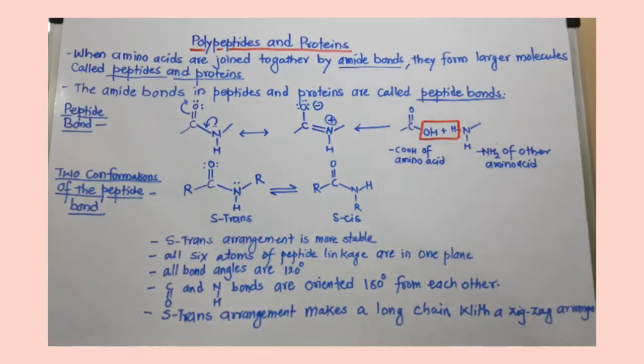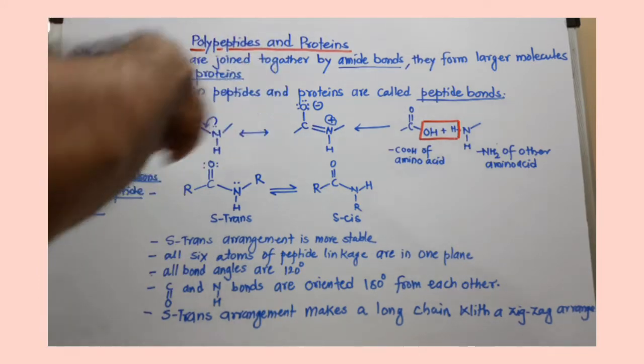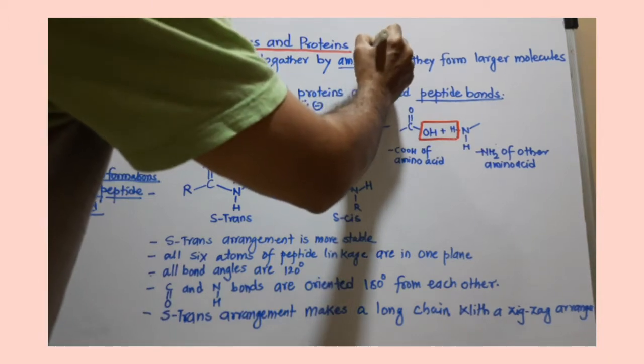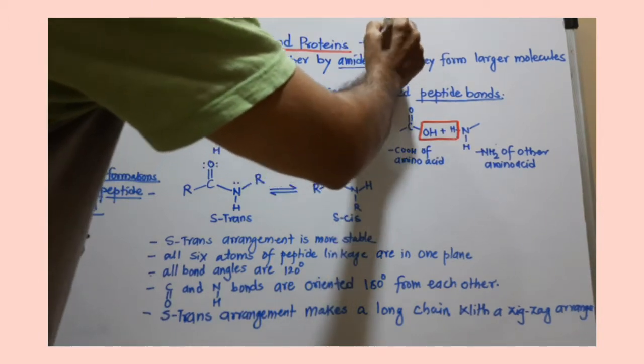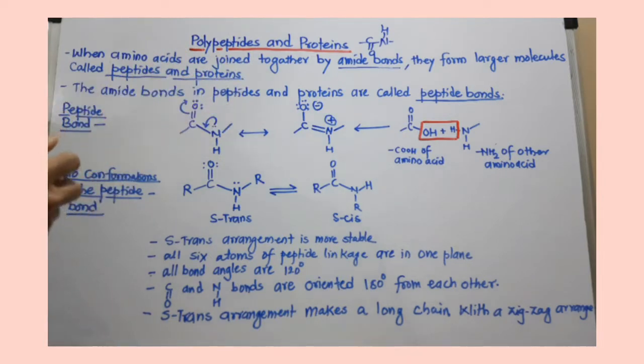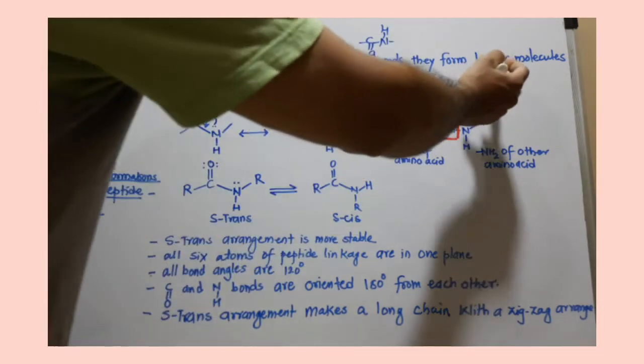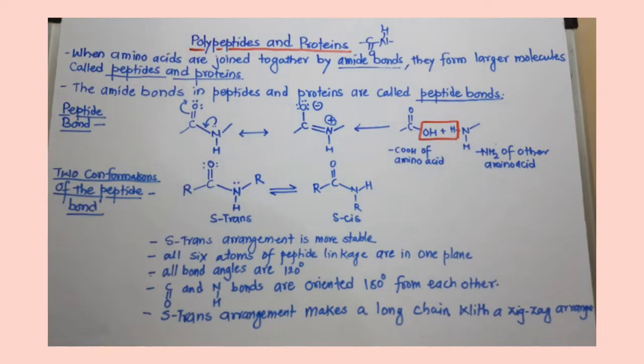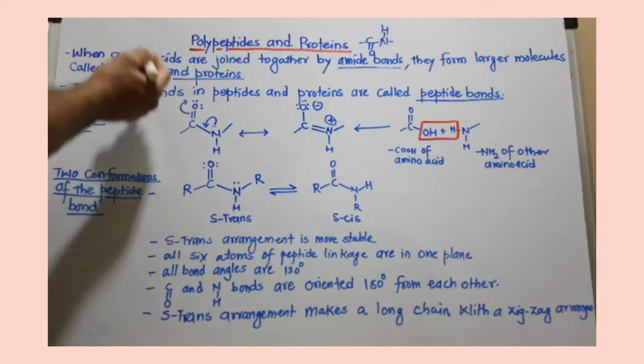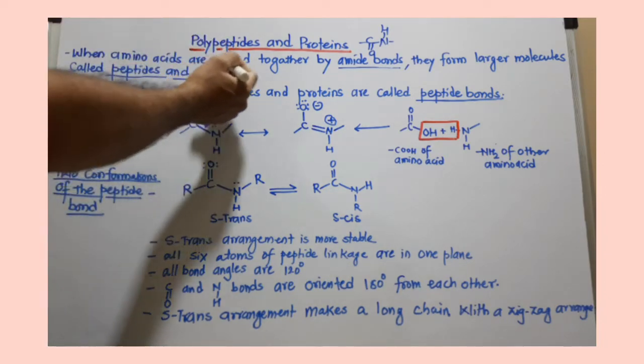Now, after the discussion of amino acids, we are going to discuss polypeptides and proteins. When amino acids join together by an amide bond, meaning a CONH bond, they form larger molecules. And these larger molecules are called peptides, polypeptides, or proteins.